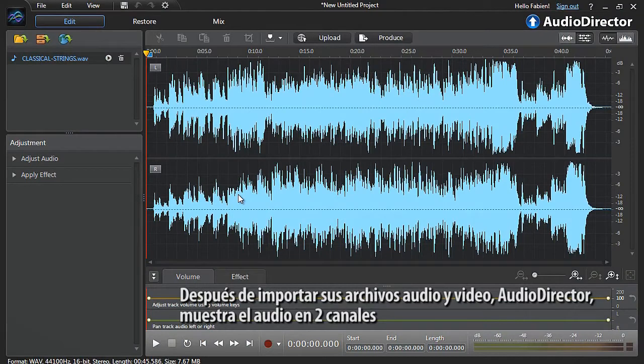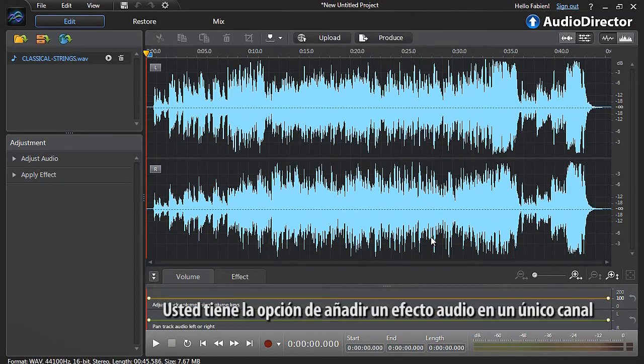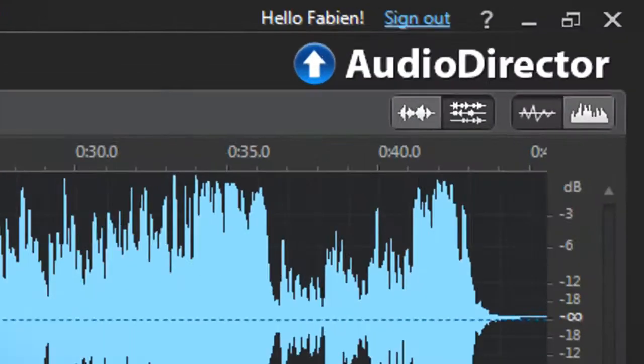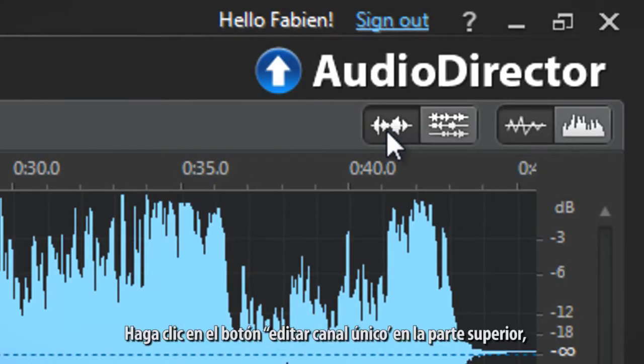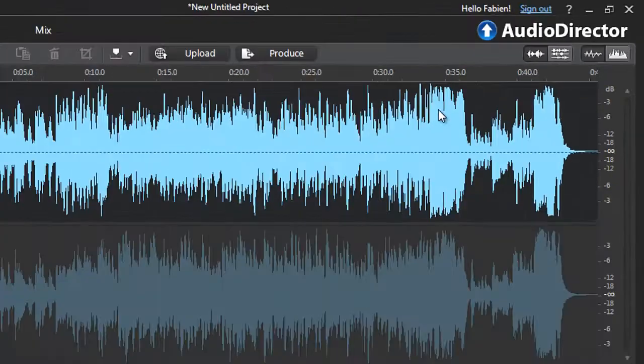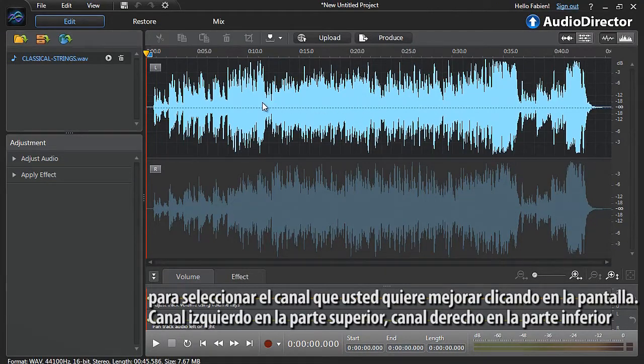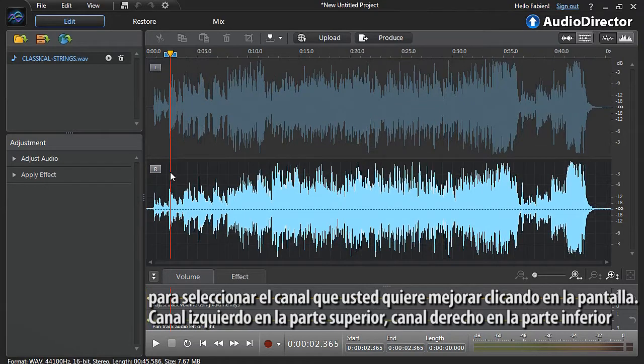After importing your video or audio file, by default, AudioDirector displays the audio with two channels. You have the option of adding audio effects to only a single channel. Click the Edit Single Channel button at the top. Then select the channel you want to enhance by clicking it on the screen: left channel at top or right channel at bottom.